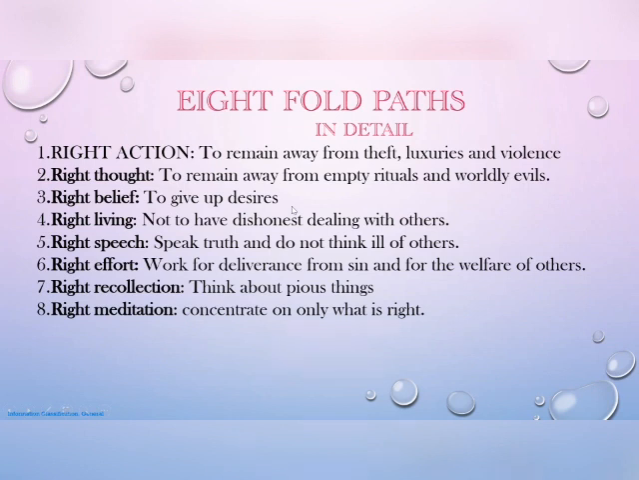And the fourth one is right living. What is right living? Not to have dishonest dealing with others. That means we must be very honest in each and every dealing in our life. That is what Buddha said about right living. So he mentioned that right living is not to have dishonest dealing with others.